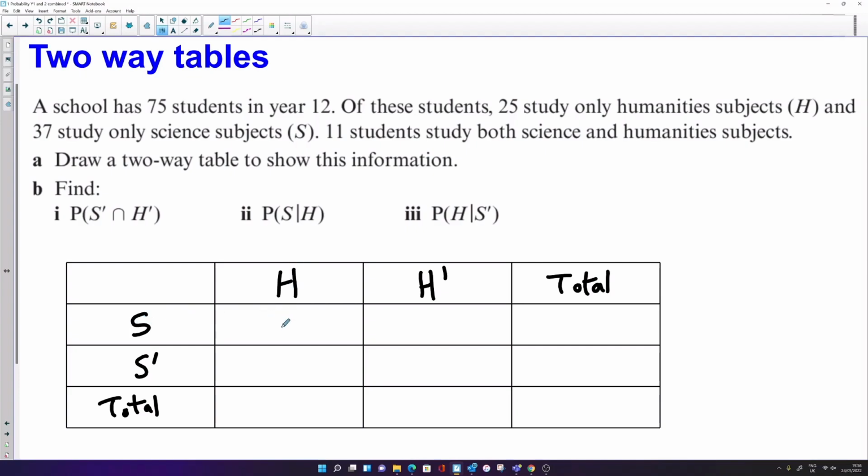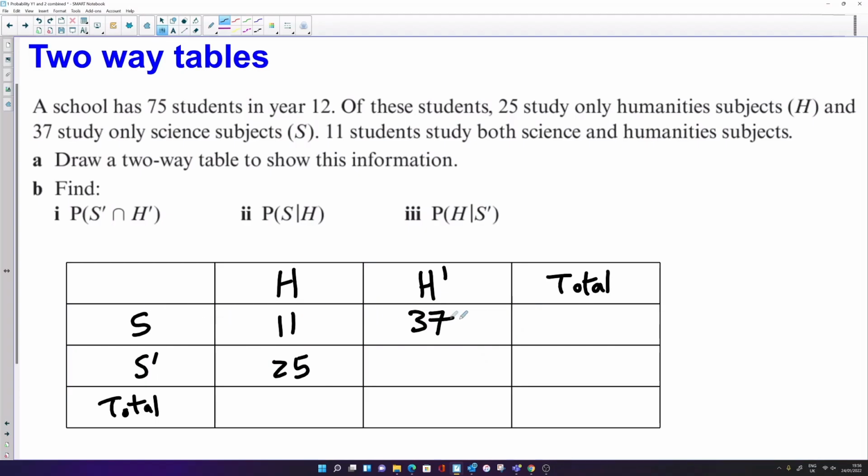So starting off with sciences and humanities, students that study both, well, there's 11 that study both of them, so I'm going to put 11 in that cell. We have 25 that study only the humanities. So they study the humanities but not the sciences, so that's going to go in here. We have 37 that study only the sciences, so sciences but not the humanities. That's going to go in there. Okay, now we can start filling out the rest of this table.